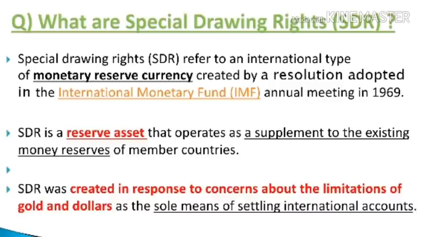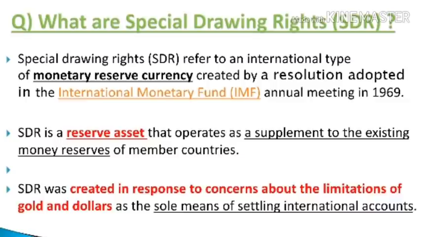Now let's talk about point number two. SDR is a reserve asset that operates as a supplement to the existing money reserves of the member countries. In other words, special drawing rights are supplementary foreign exchange reserve assets defined and maintained by the International Monetary Fund.